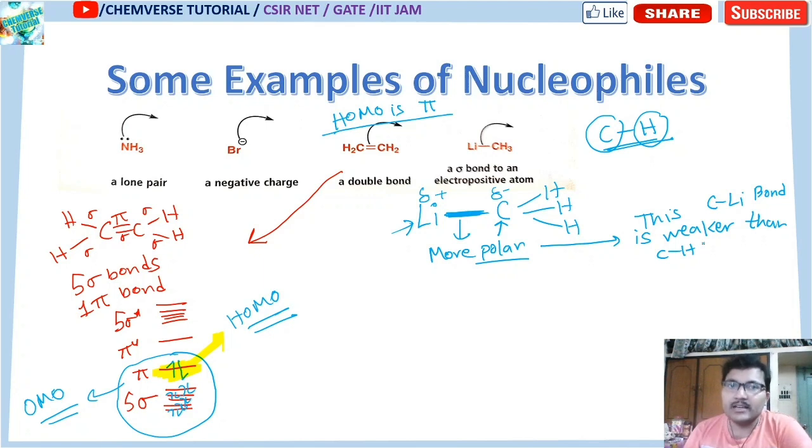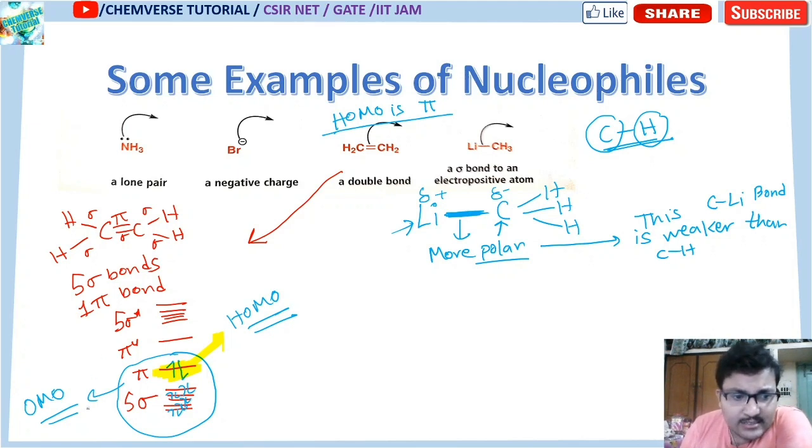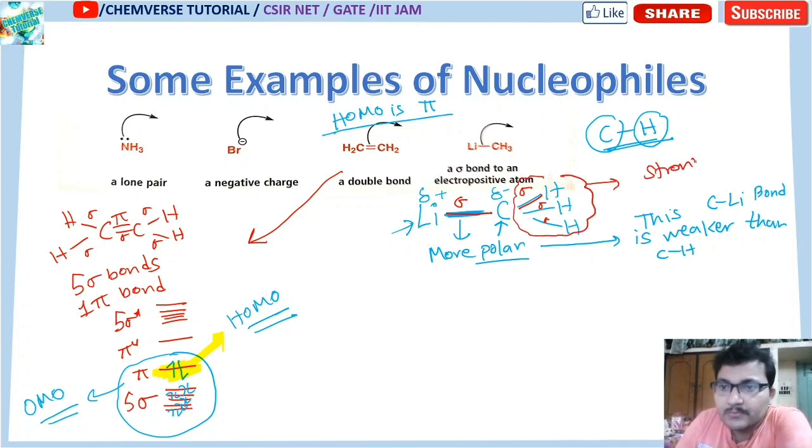So the stability of this C-Li bond is lesser. What does lesser stability imply? If the C-Li bond is less stable, then automatically the sigma bonding orbital between carbon and lithium will have higher energy. Do you understand this? So how many sigma bonds? If I change the color, it will be easier for you to understand. There is a sigma bond between carbon and Li. There are sigma bonds between carbon and hydrogen. Now these three C-H sigma bonds are stronger sigma bonds. If these are stronger sigma bonds, that means they will have lower energy.